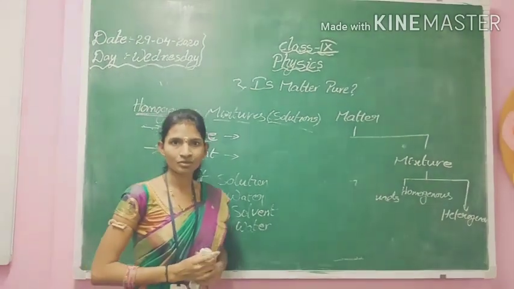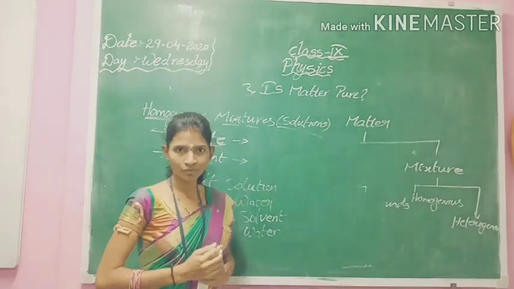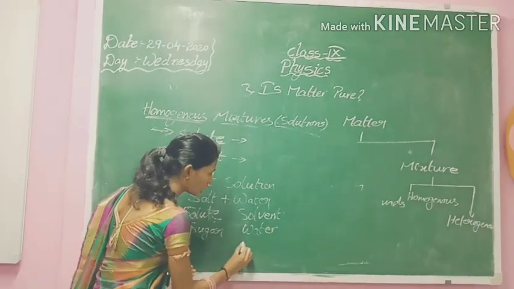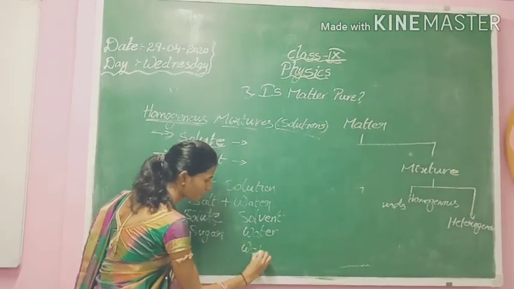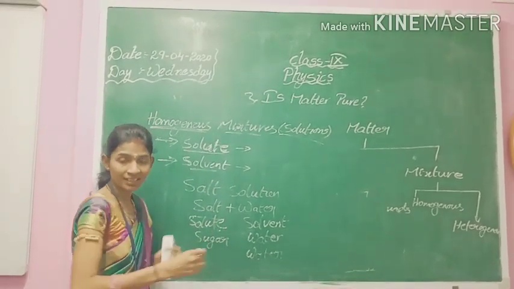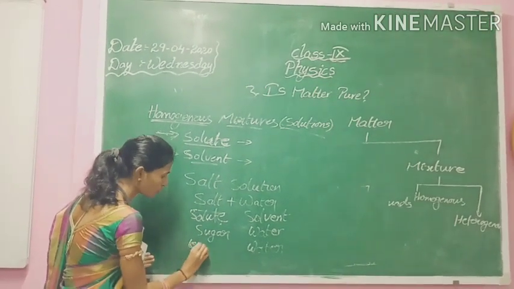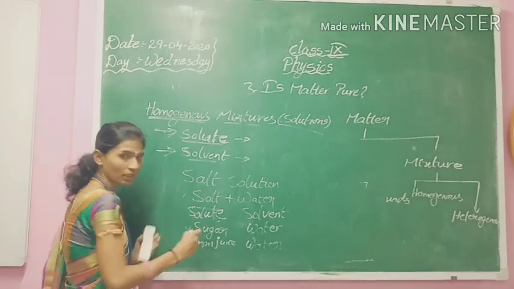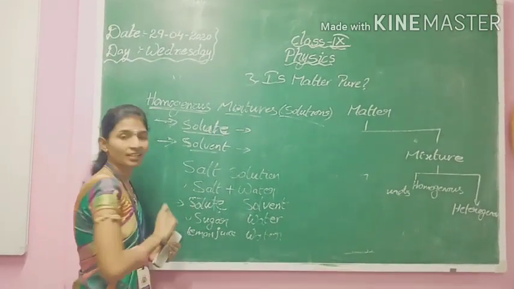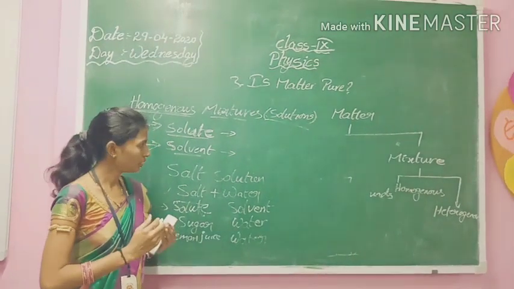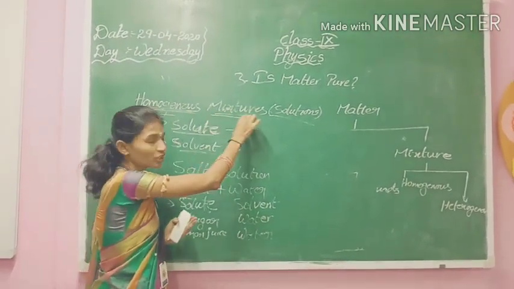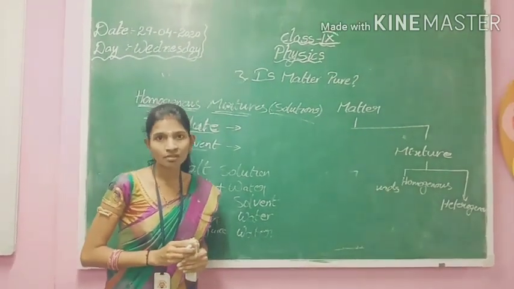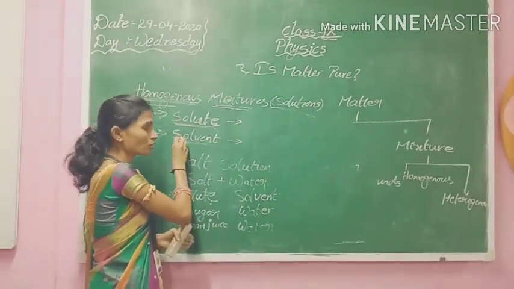When you take lemon juice, what could be the solute and solvent in it? When you consider lemon juice, which substance will be more? Obviously it is water. So water is the solvent, and the other ingredients like pure lemon juice, sugar, and salt, whatever we add, will become solutes in that lemon juice. So here we have discussed homogeneous mixtures, which are also known as true solutions. These solutions majorly consist of solute and solvent.